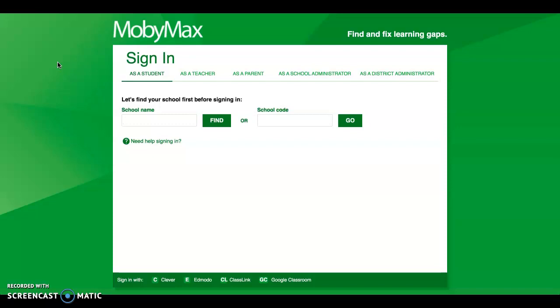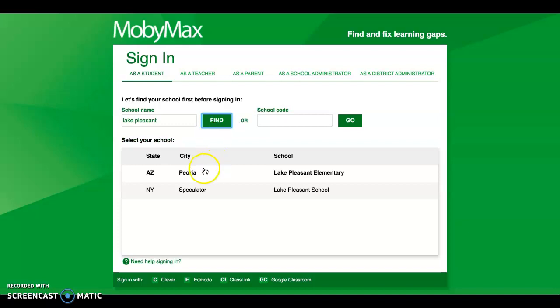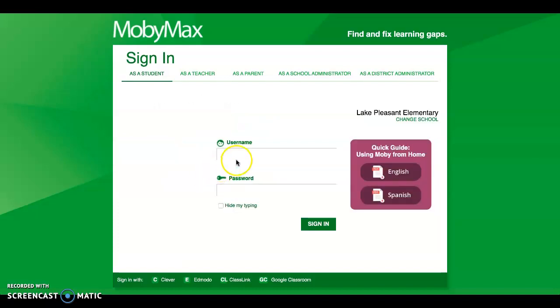So you're going to first start with typing in Lake Pleasant in the school name field, and it's the Peoria one. Then you're going to type in your username. I am going to use an example student's username here. This is your same username and password that you use for the student portal.